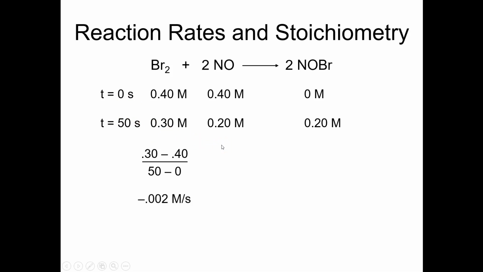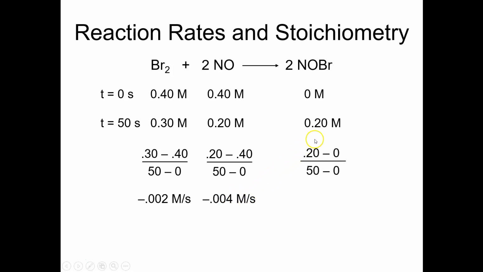That gives me a value of negative 0.002 moles per liter per second. For the nitrogen monoxide, it's final concentration minus initial concentration over final time minus initial time. That gives me negative 0.004 moles per liter per second.